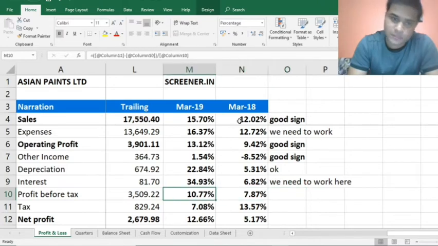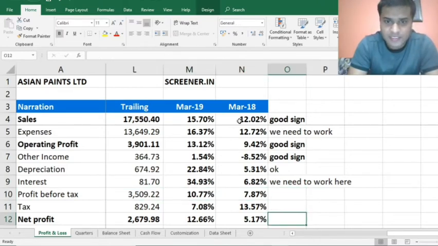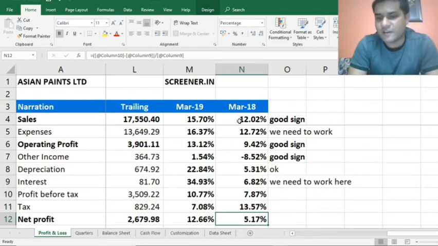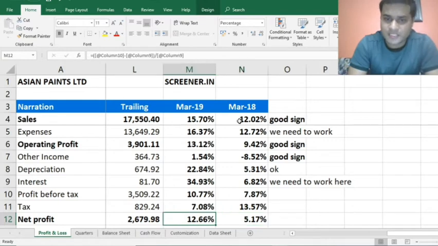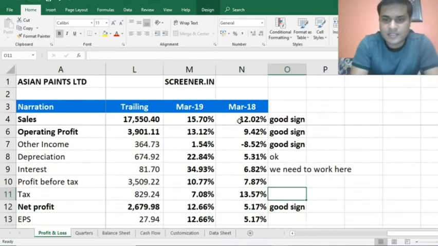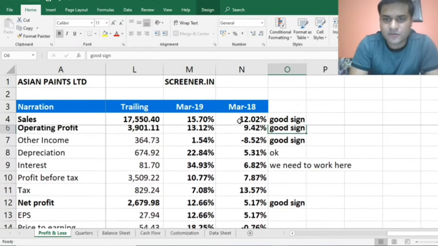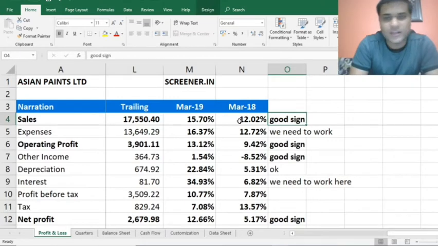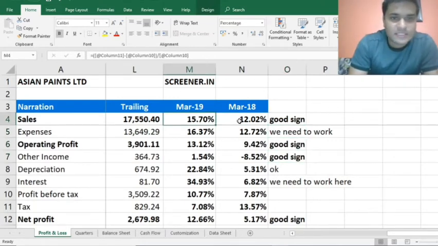Profit before tax no doubt has increased. After tax, the net profit has gone up. The net profit was 5.75% here, and it has gone up to 12.66%. So this is a good sign if we consider this year on year. For EPS, we'll have a separate session, but what I want to convey here is, why did the sales figure not match the profit after tax figure?